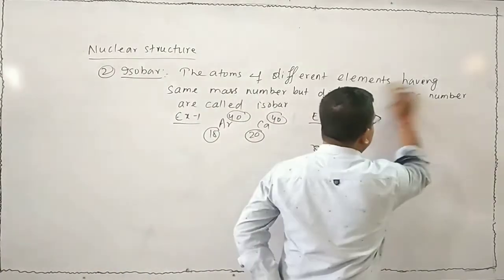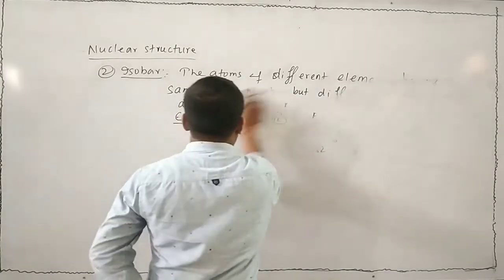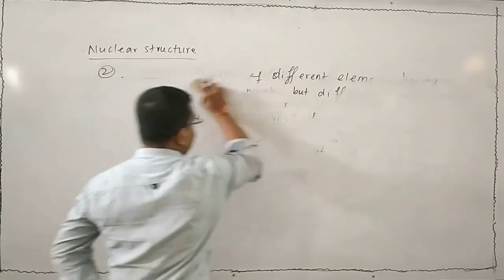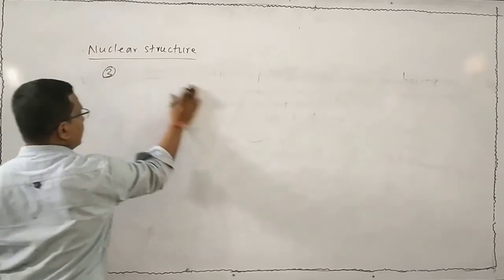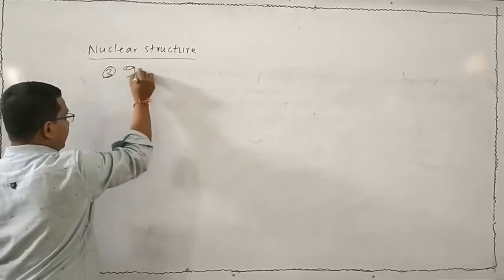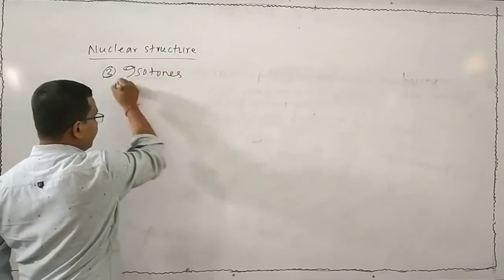Next I will see about the isotone. How is your isotone? That is your isotone.